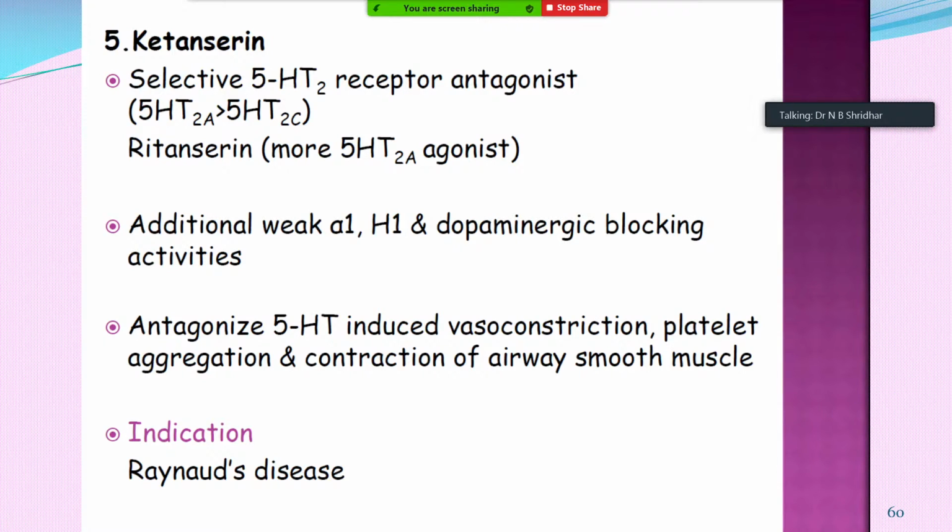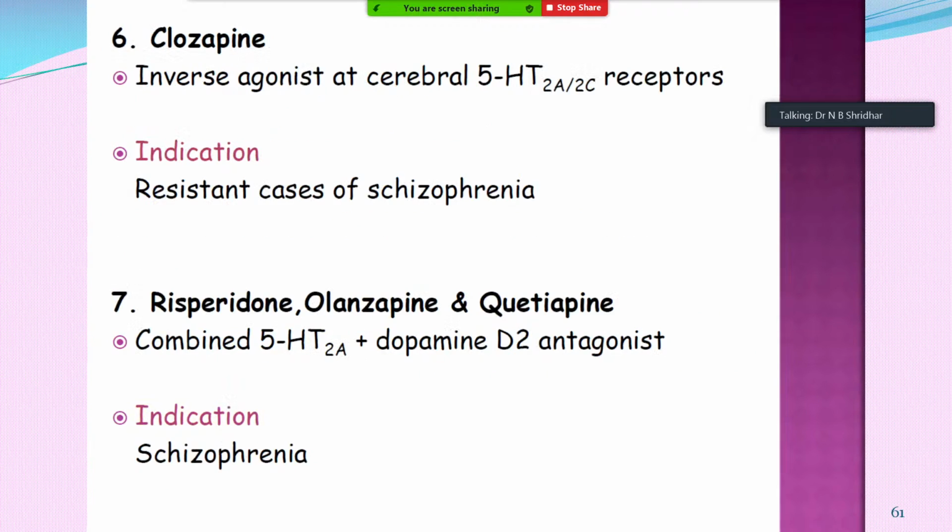So ketanserin antagonizes 5-HT2 induced vasoconstriction, platelet aggregation and contraction of airway smooth muscles. So the important indication of this is Raynaud's disease. I already told you there will be localized release of serotonin which causes irritation of the hand, etc. Then ketanserin is the selective agent to block this.